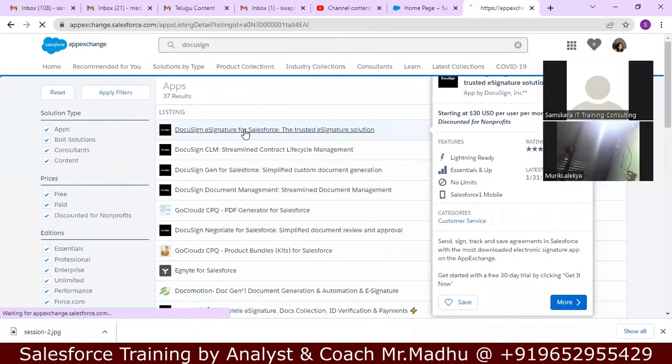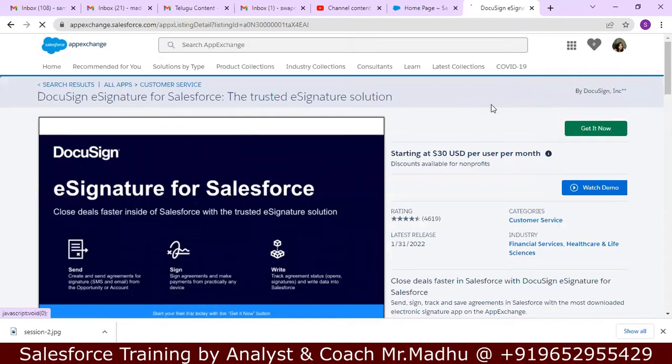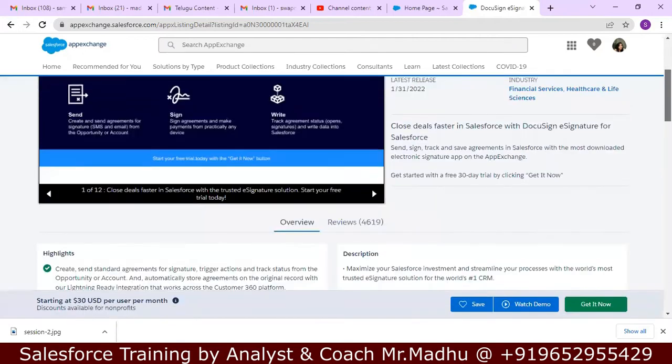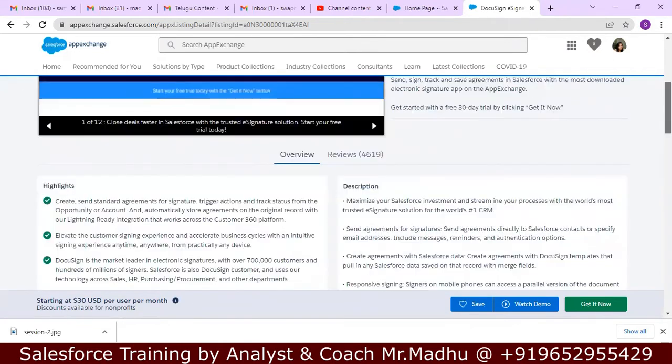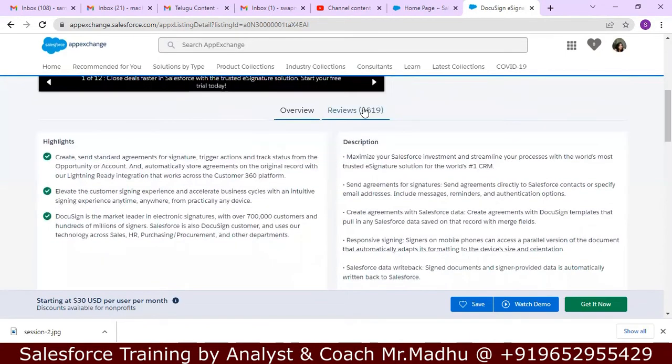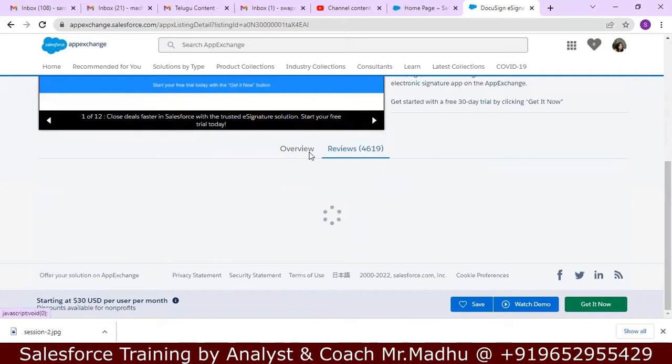Now click on that application. I want to see about this application. There two things are available. One is overview. Second thing is review. Now I want to know about this application. Since it is a paid application, I want to see reviews as well. If reviews are good, then only I want to install it. Otherwise, I don't want to pay money and install it. This is the overview of the application, and these are the reviews of the application.